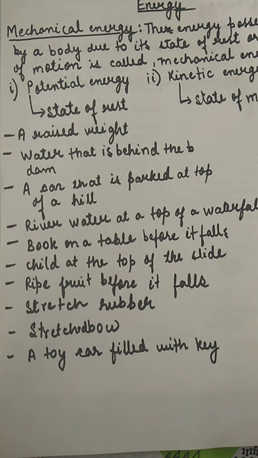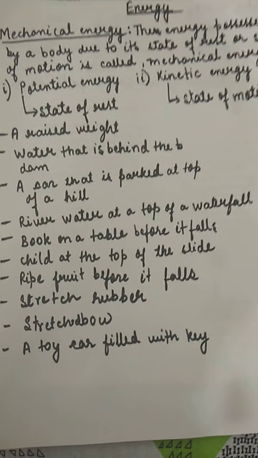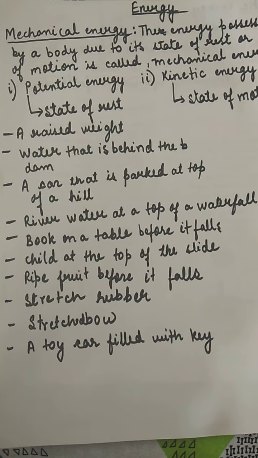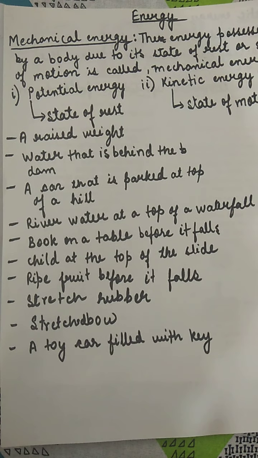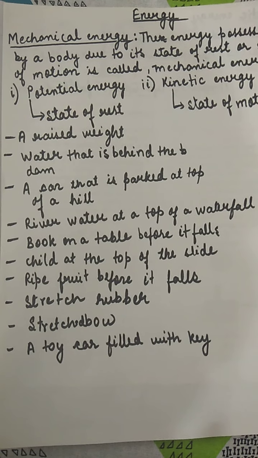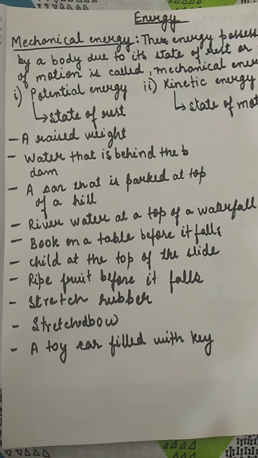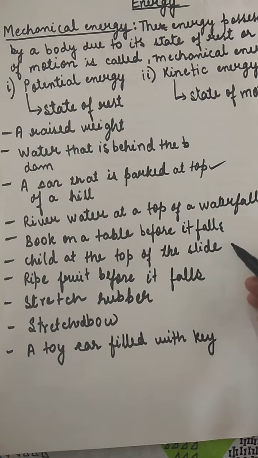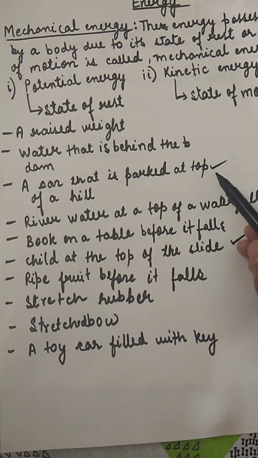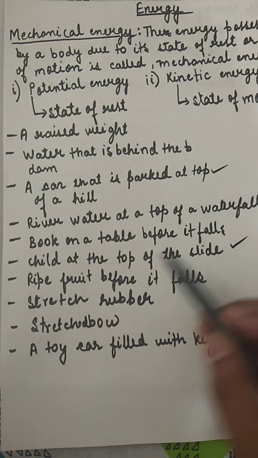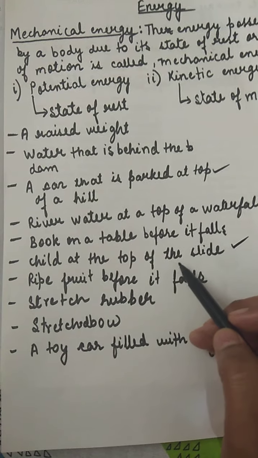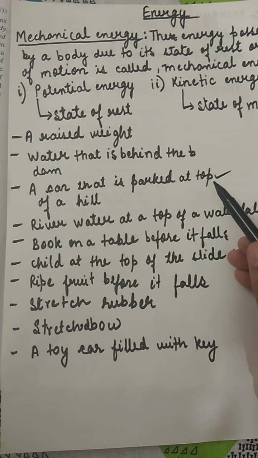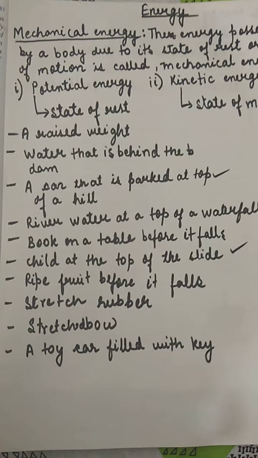Another example is the car that is parked at the top of the hill. Now students, if you park the car at the top of the hill, or a boy is sitting at the top of the slide, these both examples are similar, because as soon as we leave the car or as soon as the child slides, the energy which was stored will change into kinetic energy.